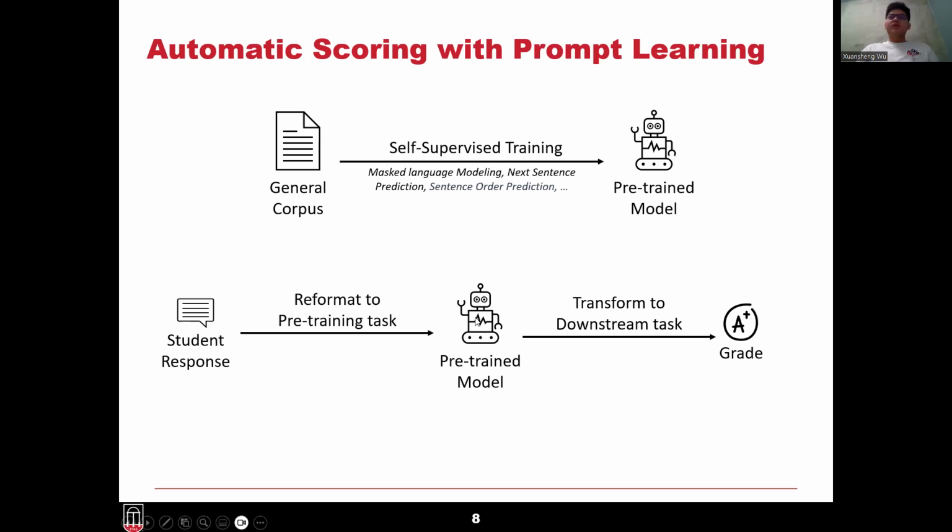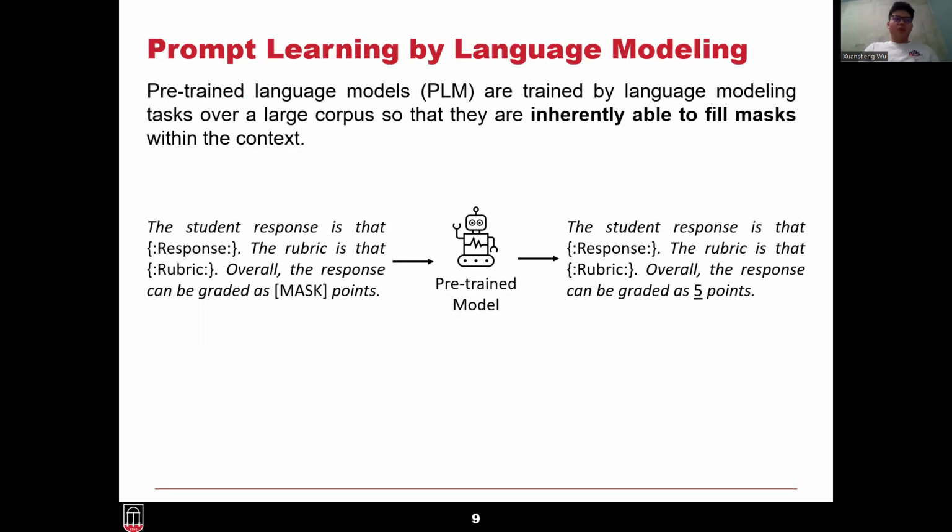One naive way to achieve this is to apply the pre-trained language model to our task. We reformat our scoring task as a masked language modeling task. Specifically, we could design a template that combines the rubrics and the responses together with a mask position, so we help the model fill in the score at the mask position directly by using the pre-trained models.